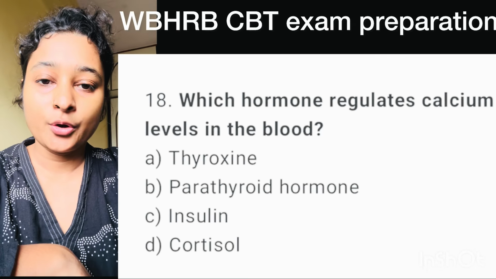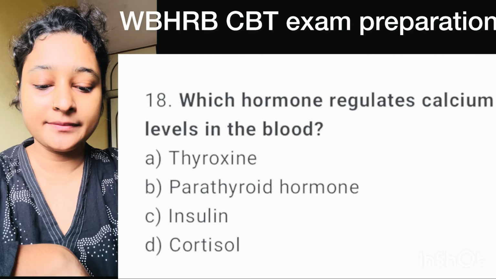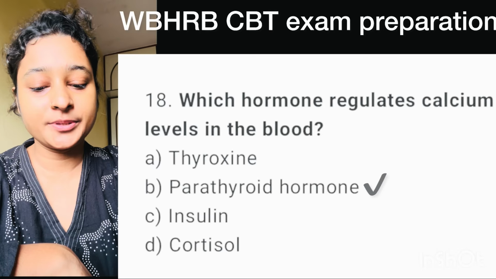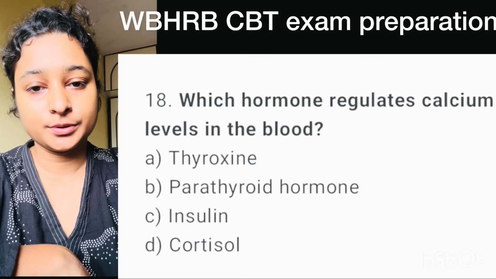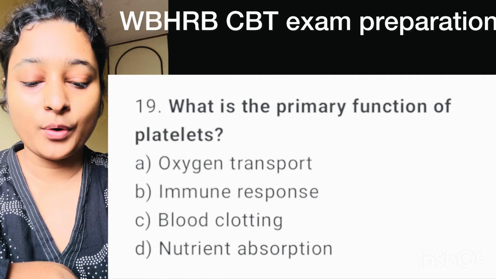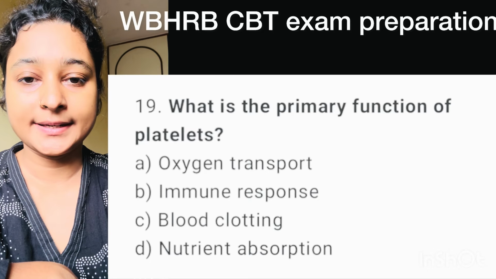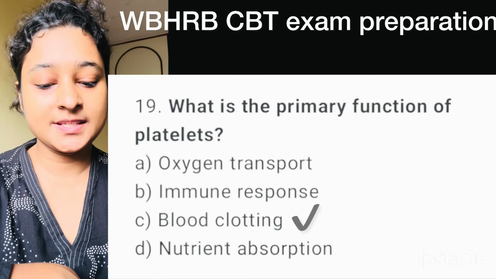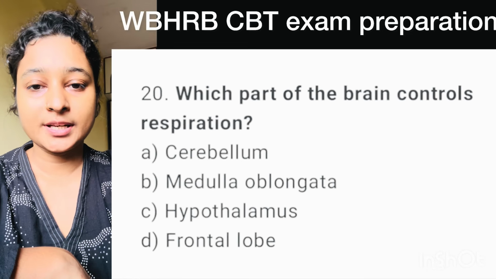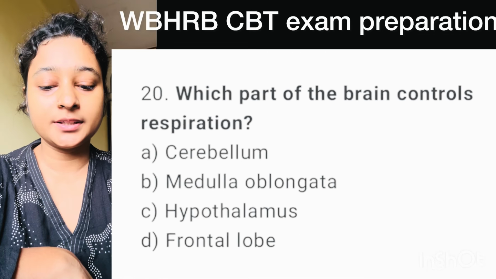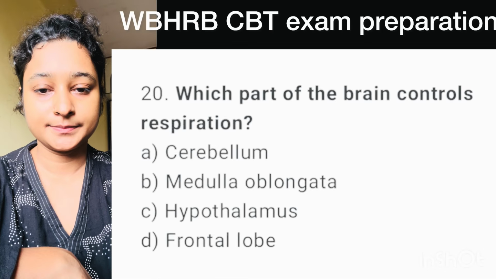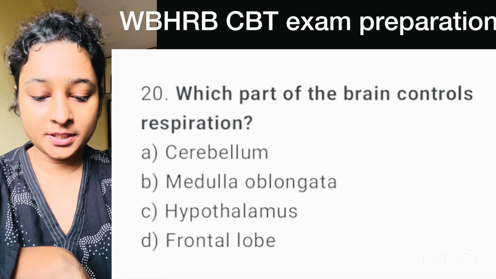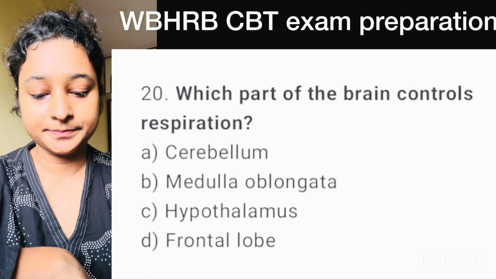Question number 18. Which hormone regulates calcium level in the blood? Here, correct option is option B, parathyroid hormone. Question number 19. What is the primary function of platelets? Here, correct option is option number C, blood clotting. Question number 20. Which part of the brain controls respiration? Here, correct option is option B, medulla oblongata.